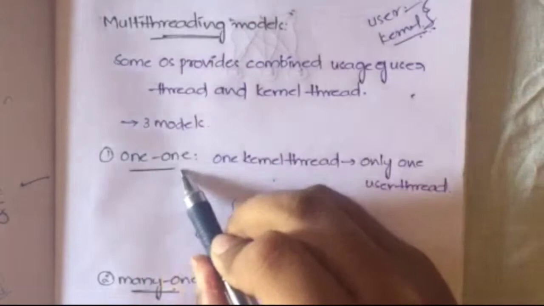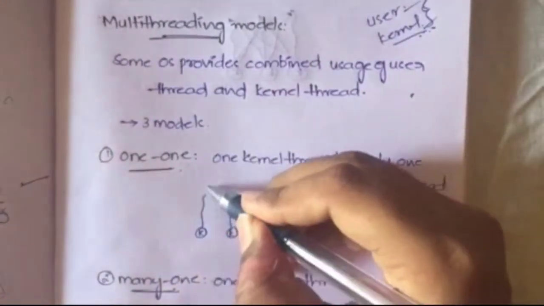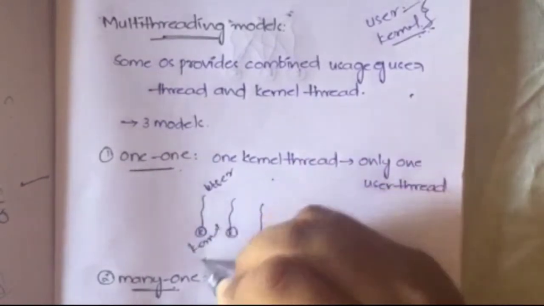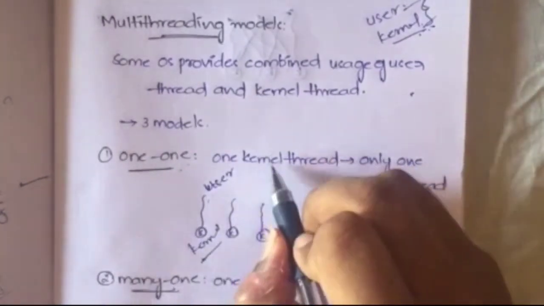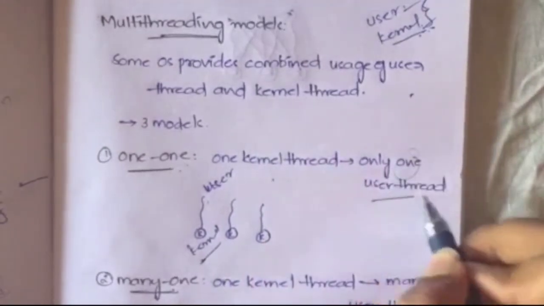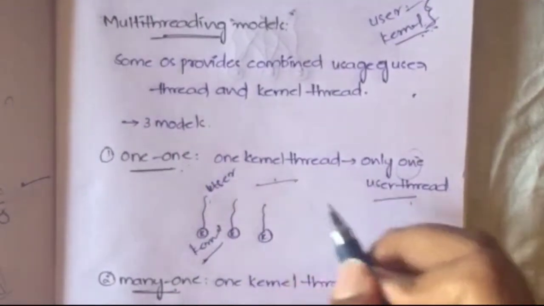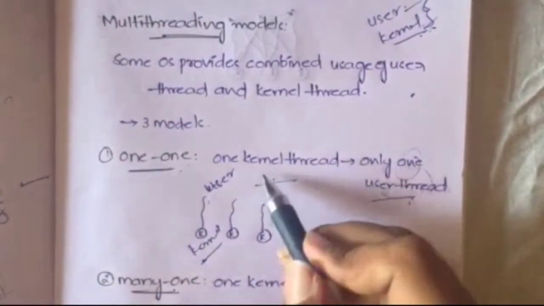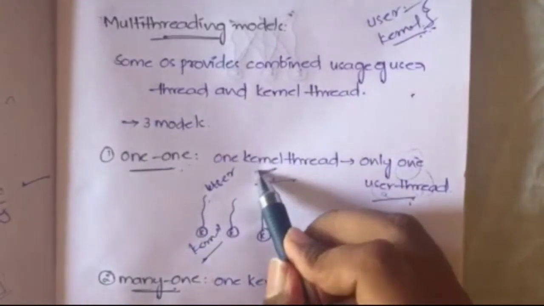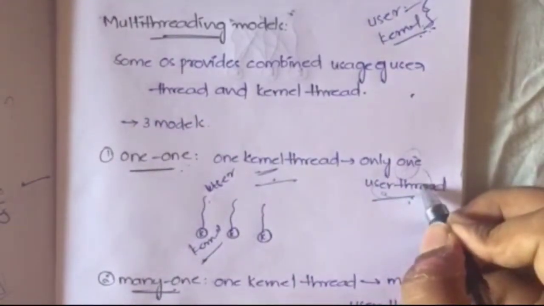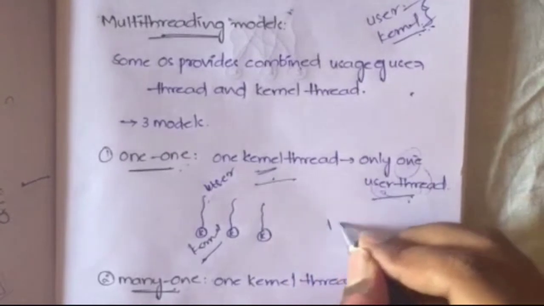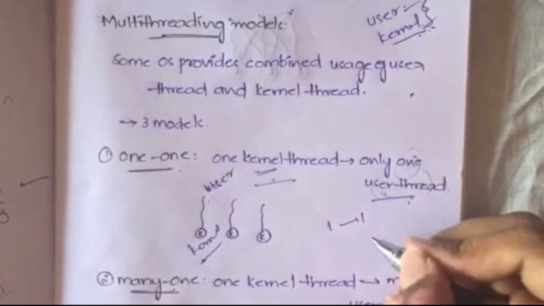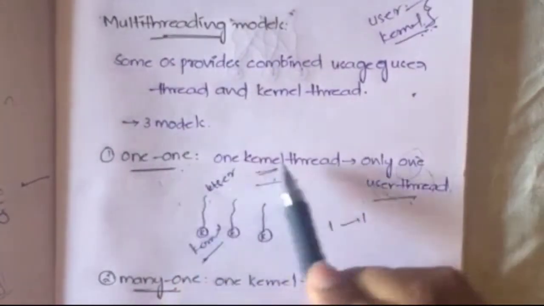Okay, the first one is one-to-one. In the one-to-one model, one user thread will be connected to one kernel thread: one user and only one kernel. That means one user thread will be handled only by one kernel. Whatever the user operation is, it will be done using only one kernel thread. One kernel thread will handle only one user. That is about the one-to-one model. One kernel, one user, that's it. It cannot handle more than one user. If two users come at a time, this one-to-one model cannot handle it.